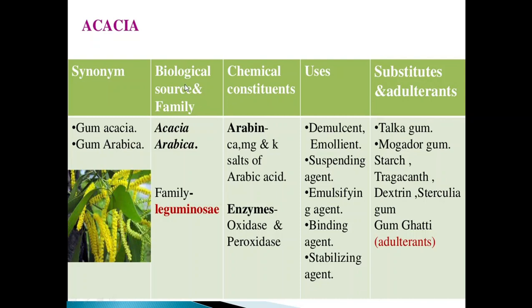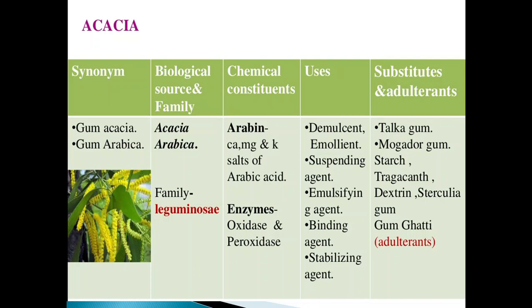Next is biological source and family. It is obtained as a gummy exudation by making an incision in the stem and branches of Acacia arabica, which belongs to the family Leguminosae. By making an incision in the stems and branches, the gum oozes out from them. That is obtained from the species known as Acacia arabica, which belongs to the family Leguminosae. Next is chemical constituents. The main chemical constituent present here is arabin.